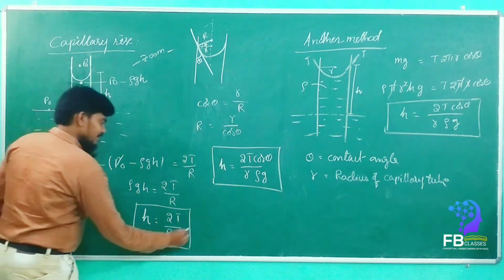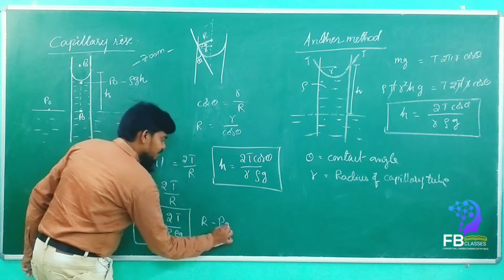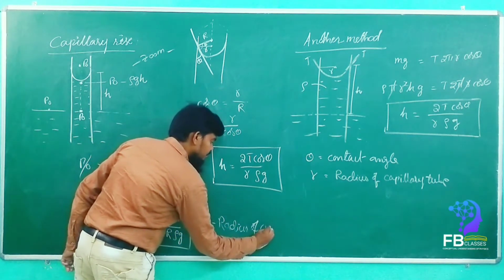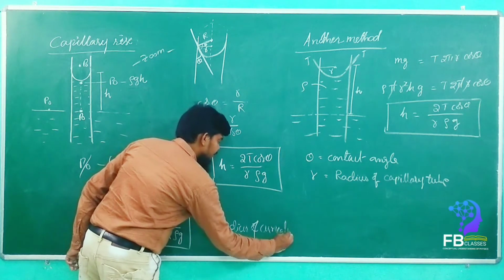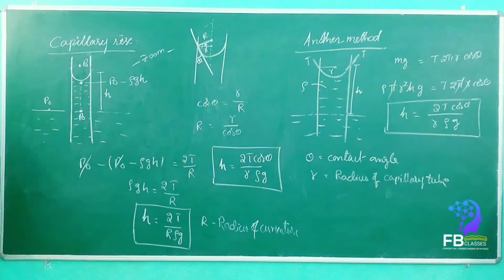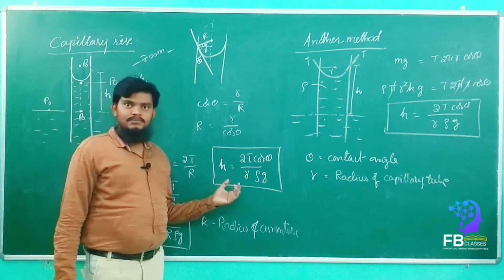Here, my dear, r is the radius of curvature. So these are the things you have to remember. Okay, did you note everything? Sir.